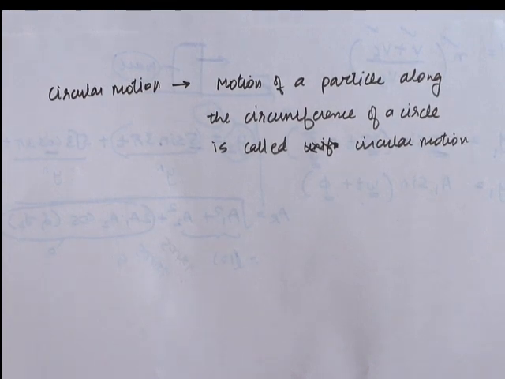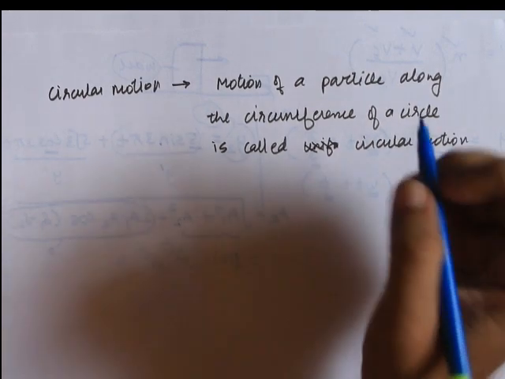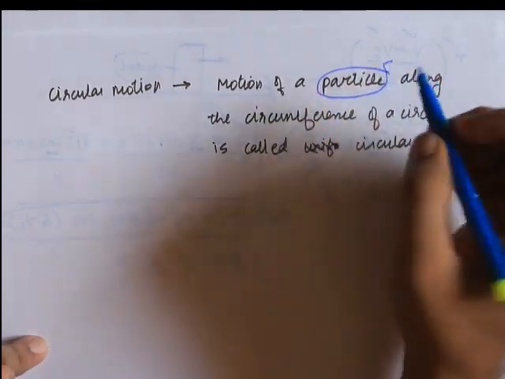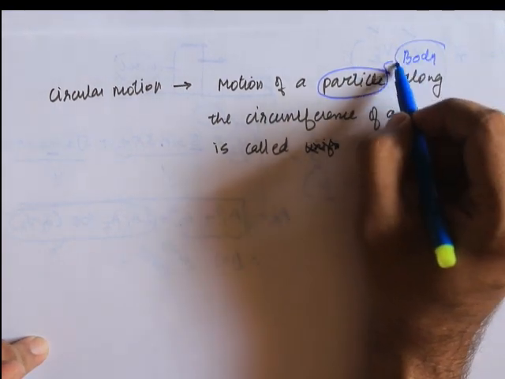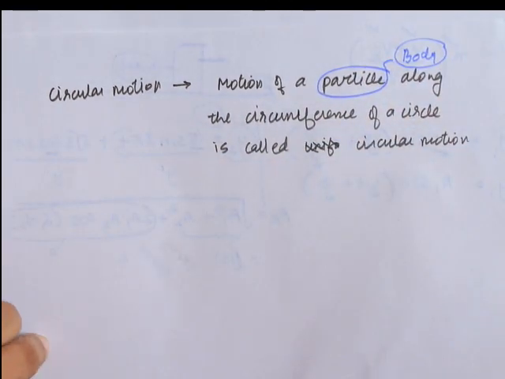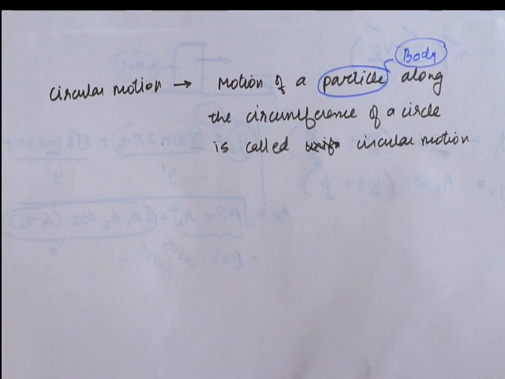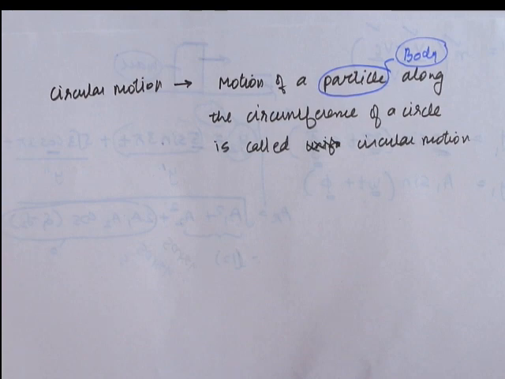It says the motion of a particle. Now understand, there is a difference when I say particle and when I say body. Everything that we call a particle can also be called a body, and everything that we call a body can also be called a particle. It is we who decide when to call a particular object a particle or a body. That we'll discuss later as we proceed into the chapter.